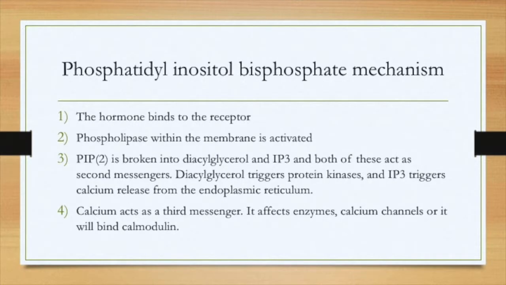phosphodiesterase. The PIP mechanism. The hormone binds to the receptor, and phospholipase within the membrane is activated. PIP2 is broken into diacylglycerol and IP3, and both of these act as second messengers. Diacylglycerol triggers protein kinases, and IP3 triggers calcium release from the endoplasmic reticulum. Calcium acts as a third messenger. It affects enzymes, calcium channels, or it will bind calmodulin.